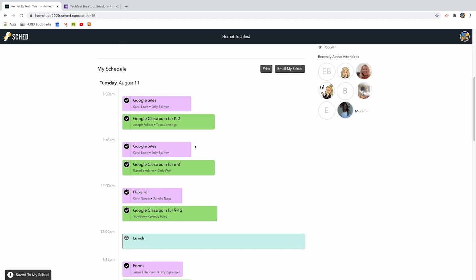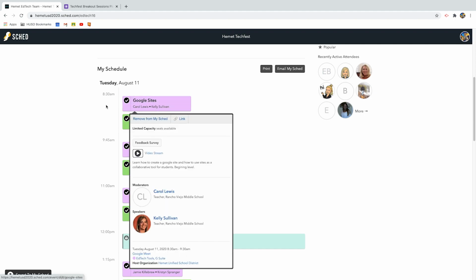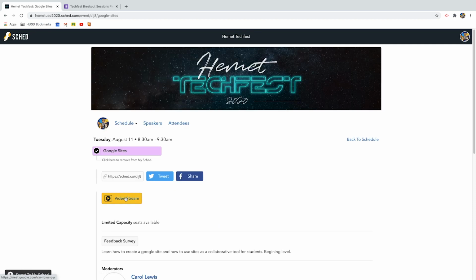Again, I do want to stress that just because I've checked these off, that doesn't guarantee me a spot in that session. I still have to be one of the first 250 people into those rooms. I've got to click on that session and click video stream before 250 people ahead of me do that. Otherwise, I'll have to go down to that second option. So again, hope that provides some clarity around the Sched platform and how you build a personalized agenda, but it doesn't really sync to Google Meet to reserve you that spot or anything necessarily. It's more just for your own organization.